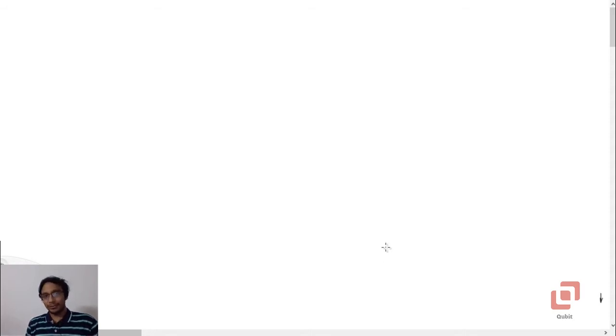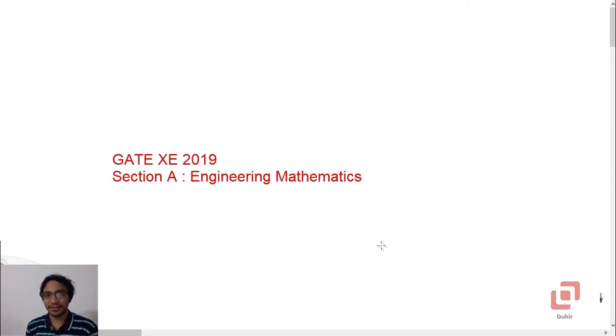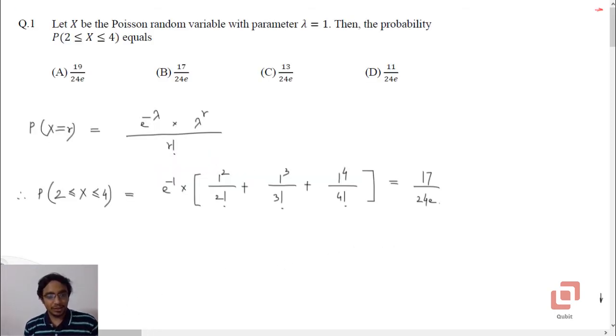In this video we are going to solve the engineering mathematics section of GATE XE paper which was set in the year 2019. Question number 1 from probability. Let x be the Poisson random variable with parameter lambda equal to 1. Then the probability that x lies between 2 and 4, both the values inclusive, equals, and we have 4 options as usual. This is a very simple question.